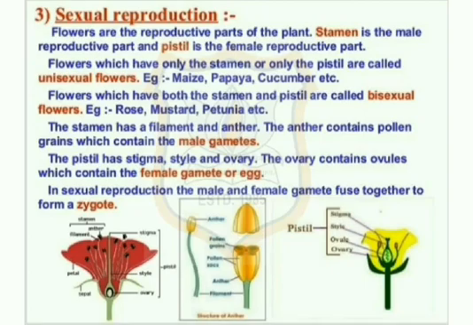The stamen has a filament and anther. The anther contains pollen grains which contain the male gametes. The pistil has stigma, style and ovary. The ovary contains ovules which contain the female gametes or egg. In sexual reproduction, the male and female gametes fuse together to form a zygote.